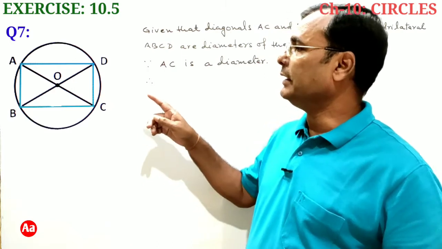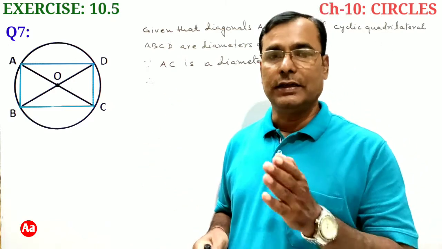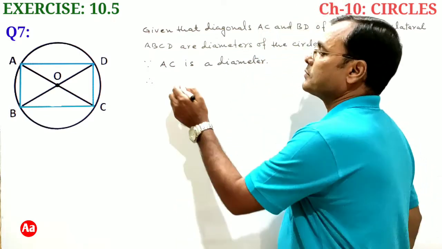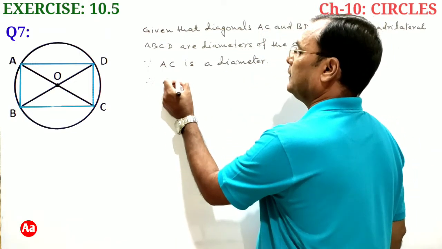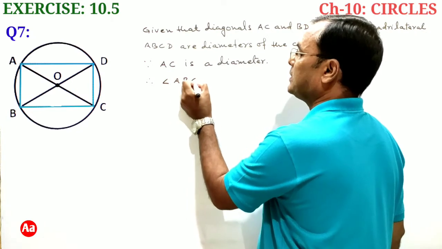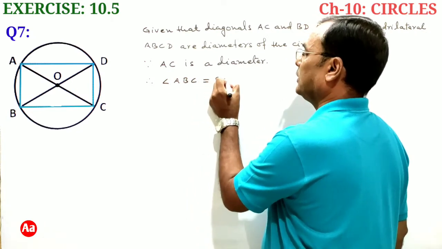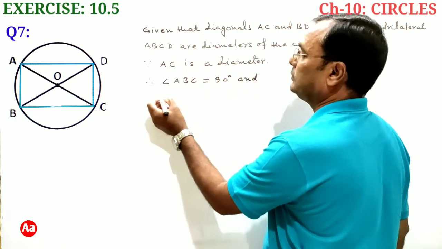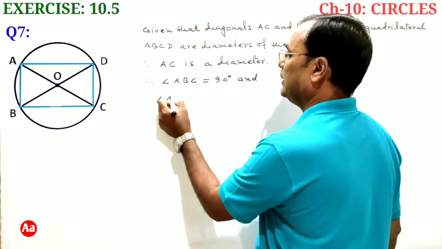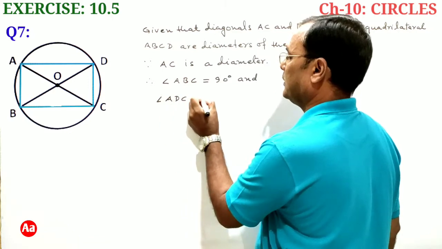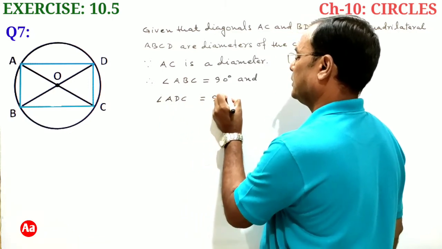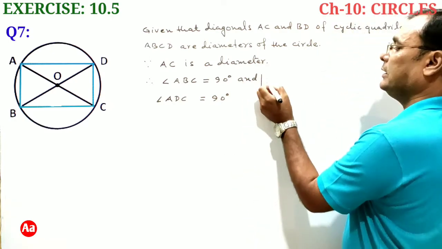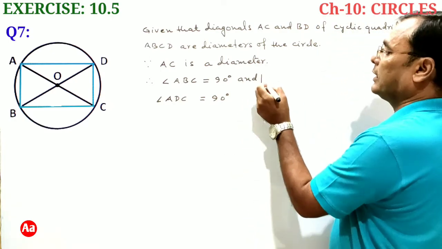Similarly, angle ADC is also an angle in semicircle, so it also will be a right angle. So therefore angle ABC is equal to 90 degrees and angle ADC equal to 90 degrees because angles in semicircle are right angle.